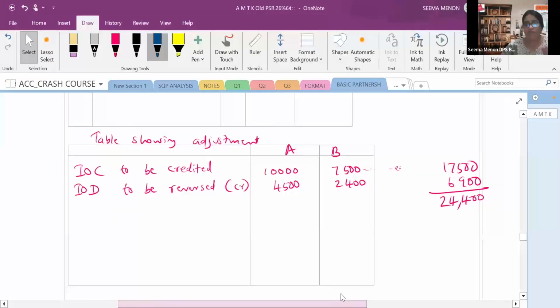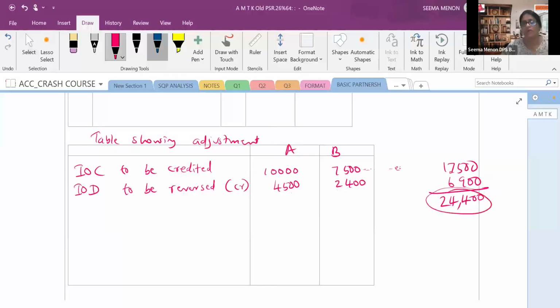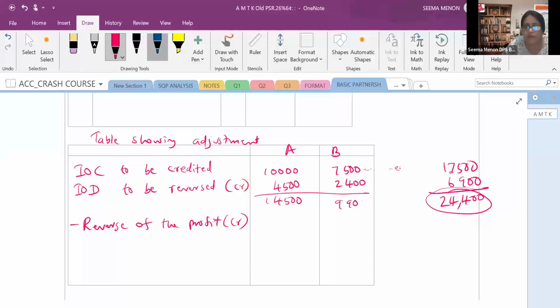Now what the firm has to do, the firm has to reverse the profit. Okay, already they were having this 24,400. The partners got in which ratio? The profit sharing ratio. So the reverse of the profit they have to do, or profit to be reversed. Reverse of the profit means what they will do? It is to be credited. I hope you are able to understand. Reverse of the profit means it will be credited. Already credited, hai na? So let's see that how much. Meanwhile, you can total this. इस पार्टनर को नया में मिलना चाहिए था 14,500 and this partner should get 9,900.